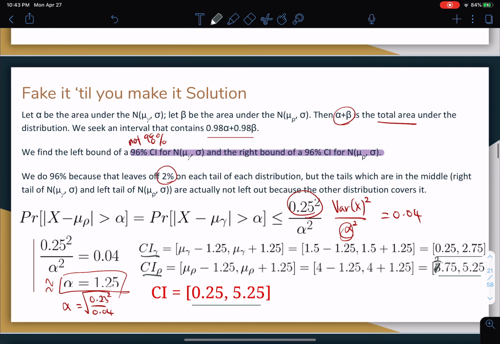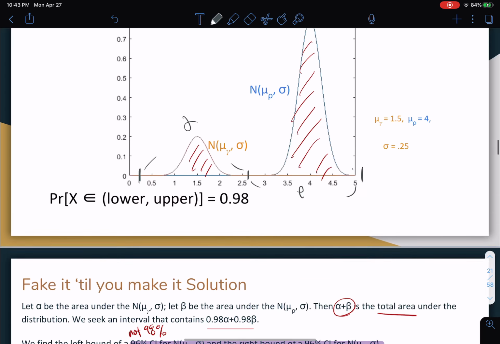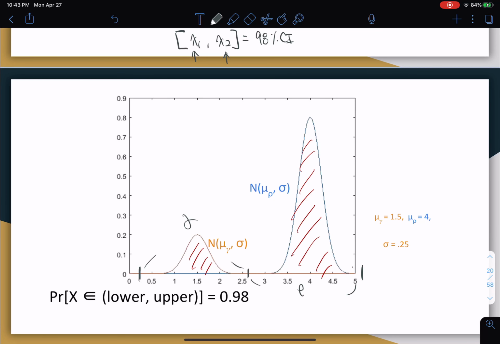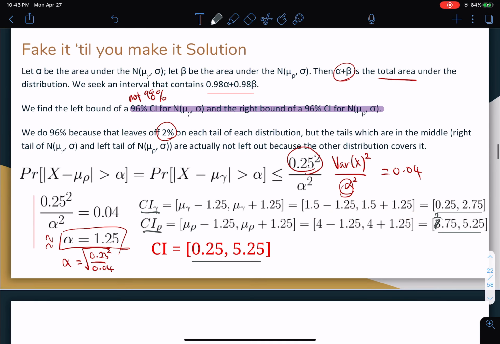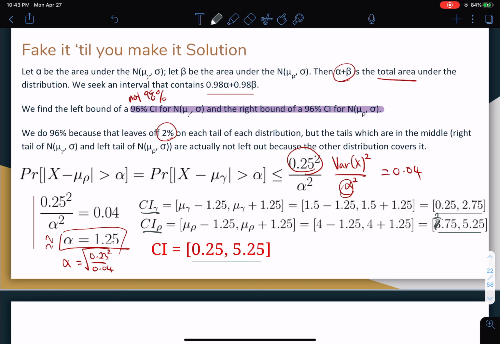Now, this is more complicated than usual. In a usual question, you're not going to be combining two distributions. You're just going to have one, which makes your life a little easier. But I think the most important takeaway you should have is this calculation. So this variance of x, and figuring out that you actually want the probability over here to be less than or equal to 0.04. And the way to calculate that is by using Chebyshev's.